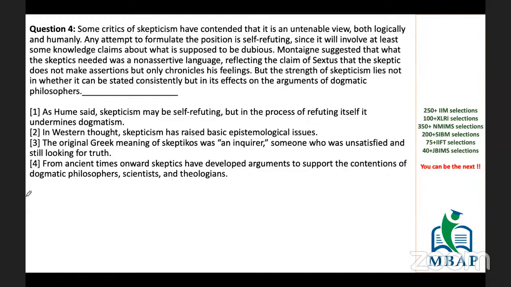Any attempt to formulate the position is self-refuting, since it will involve at least some knowledge claims about what is supposed to be dubious. Okay. Montaigne suggests that what the skeptics needed was a non-assertive language, reflecting the claim of Sextus that the skeptic does not make assertions but only chronicles his feelings.